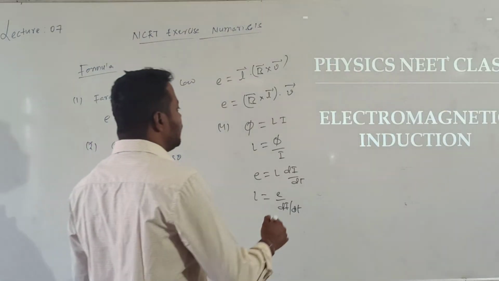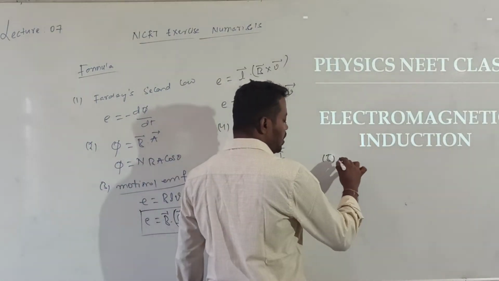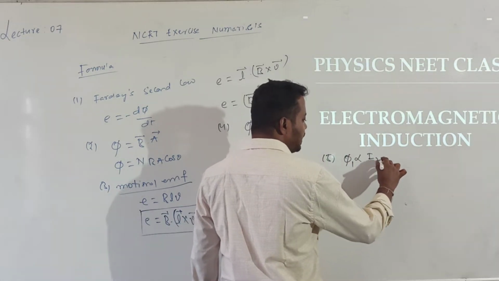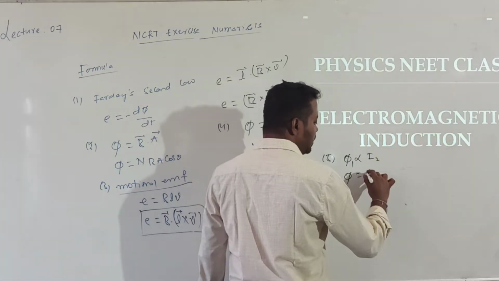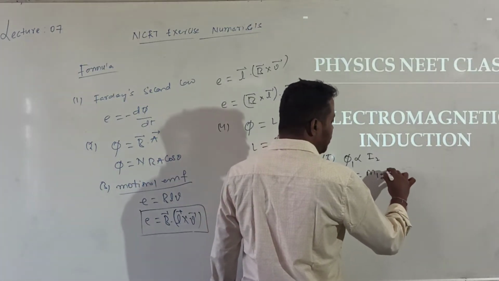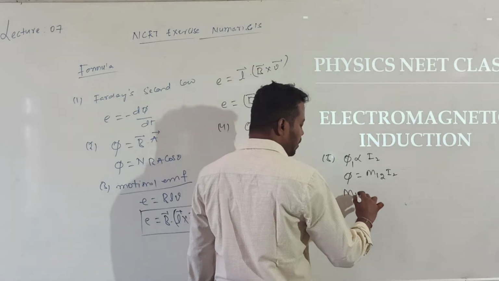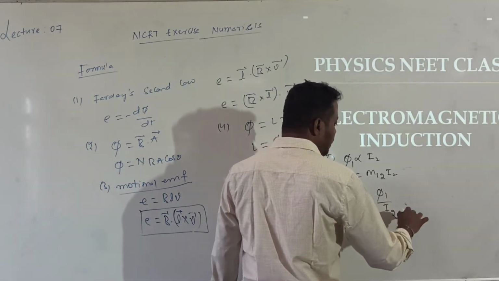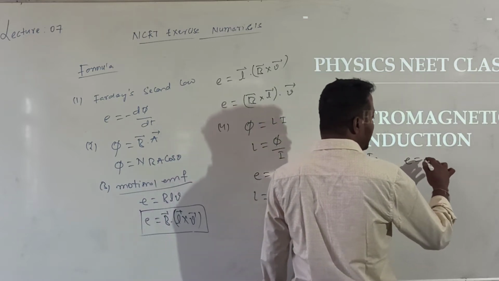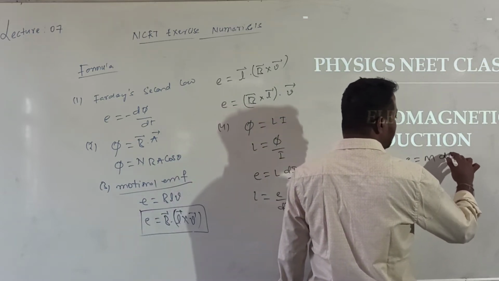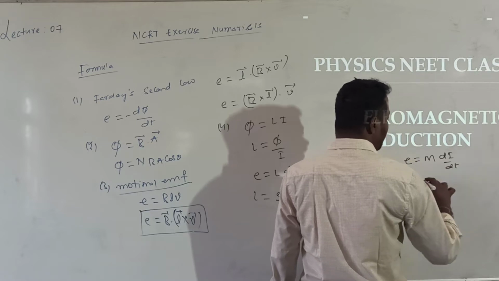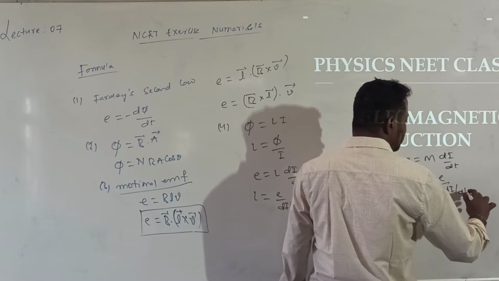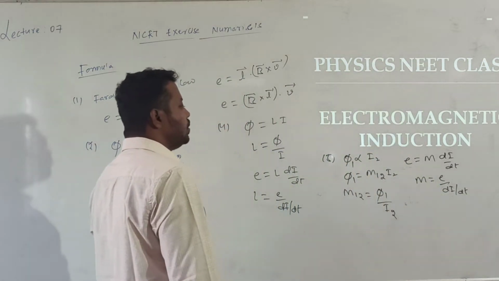Similarly, I can write the formula for mutual induction. In mutual induction, flux value is directly proportional to current, so that is I2. So phi is equal to M12 into I2. From this, M12 will be equal to phi 1 divided by I2. This mutual induction can also be calculated: E is equal to M into di by dt. Otherwise, M value is E divided by di by dt. This is the formula to calculate the mutual induction.